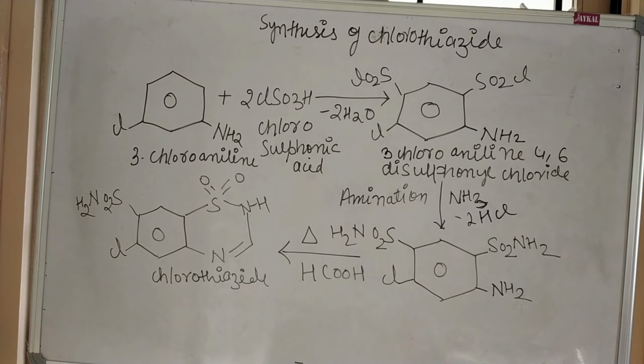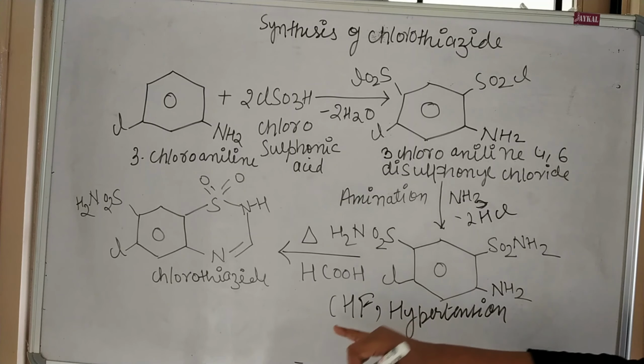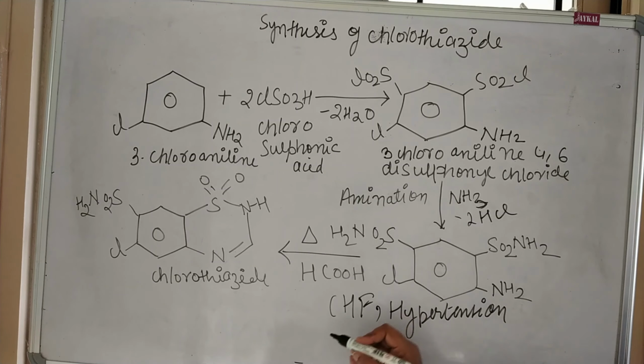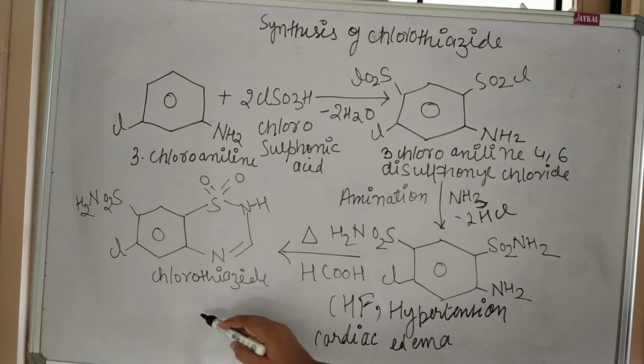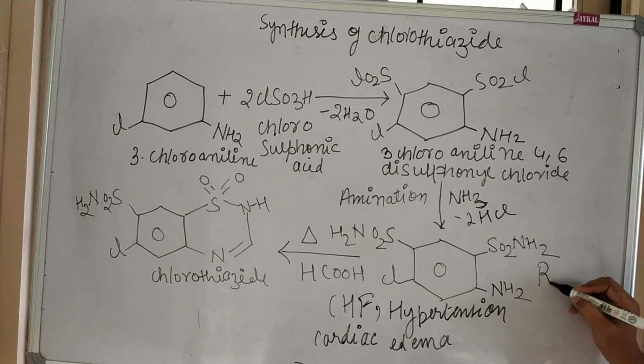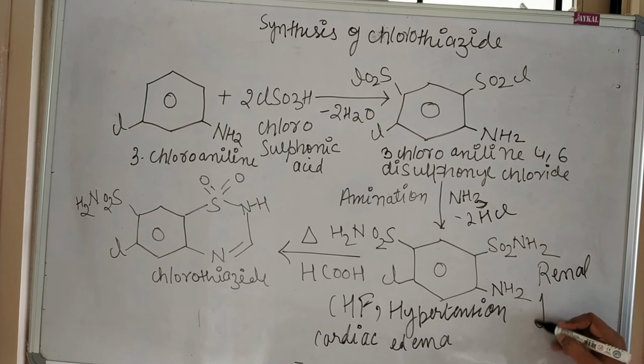Now what is the use of chlorothiazide derivatives? Generally, the medicinal use for chlorothiazide is in CHF, meaning congestive heart failure. It is also used in hypertension, cardiac edema, and renal failure. So these are the medicinal uses for chlorothiazide derivatives.